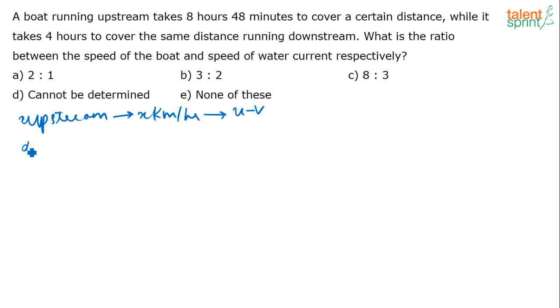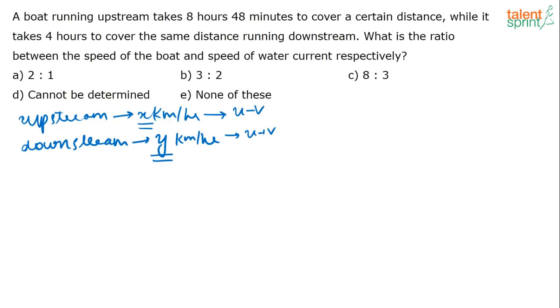Similarly, speed of the boat downstream, I am just taking it as y. That is the net speed. See, I have taken this as the net speed, not as separate speed of the current and speed of the boat and all that. So what is actually y? Y is nothing but u plus v. Okay, so I am just taking it like this to ease my calculations.